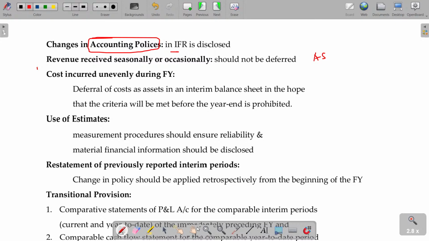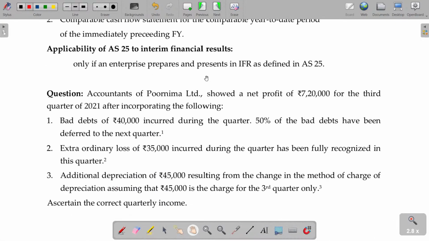Now, as per that AS number 5, we'll adjust some transactions here. Accountants of Purnima Limited showed a net profit of rupees 7,20,000 for the third quarter 2021 after incorporating the following.